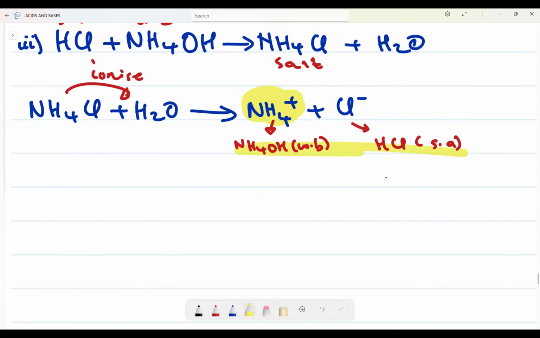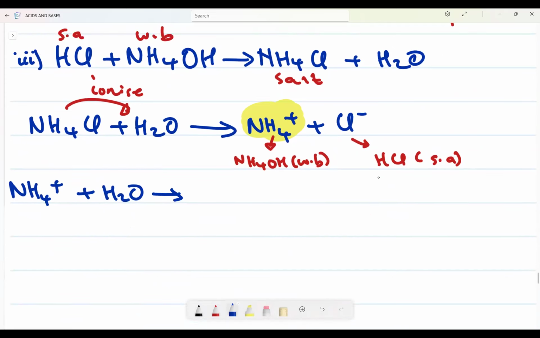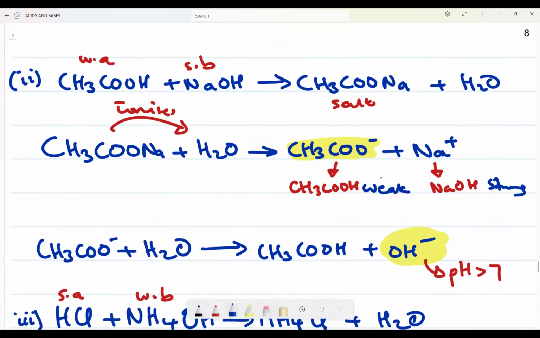So you do not need to show me this, but you need to understand it. The one that comes from a weak something, whether base or acid, we take it and we make it react with water. Can you see in this case, this one was a negative.